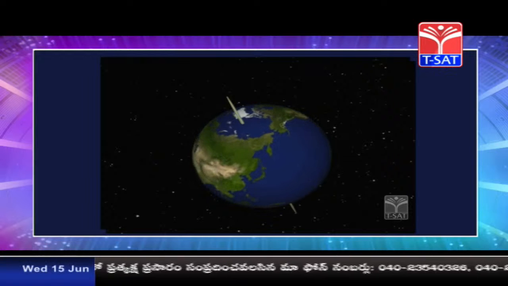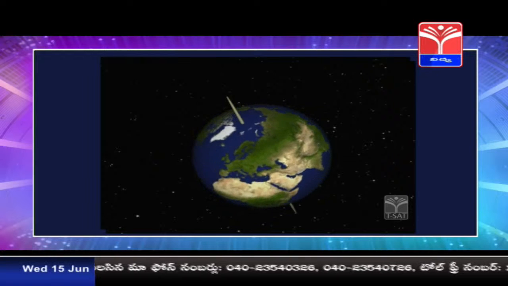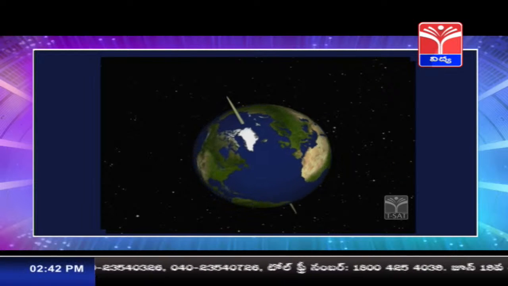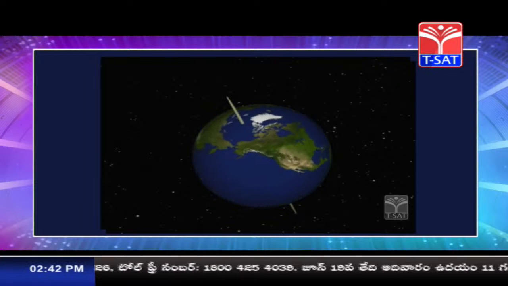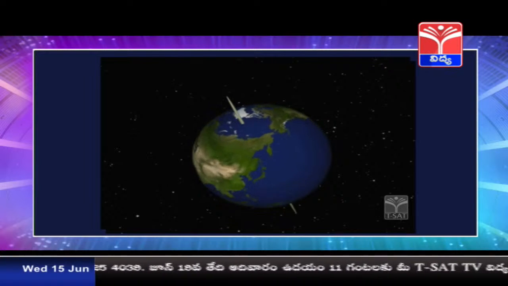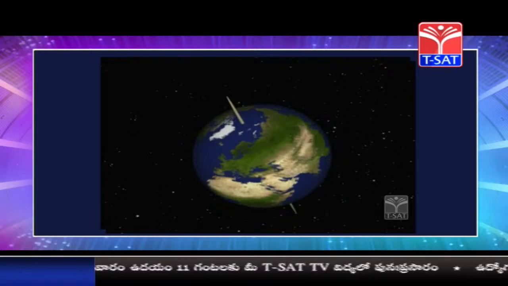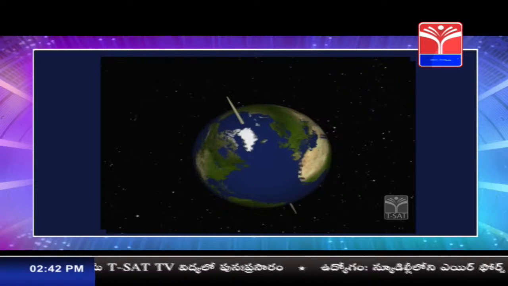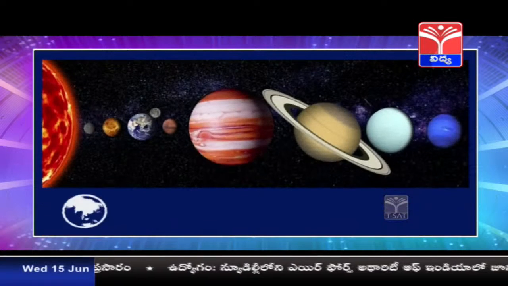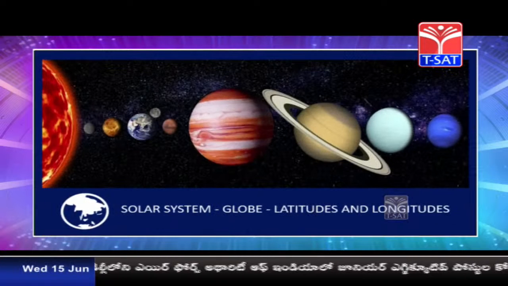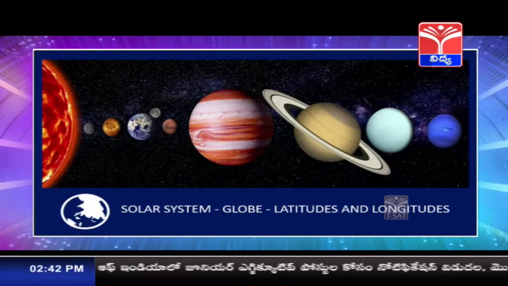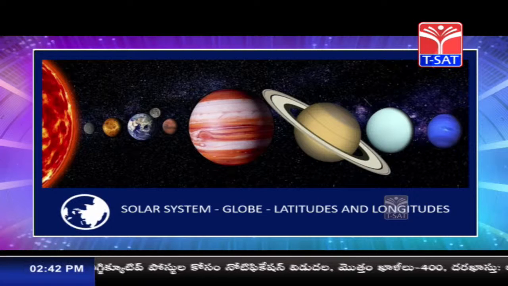So do you find only one planet, children? No. Like our planet Earth, there are many planets and all the planets are revolving around the Sun. So the Sun along with the 8 planets is called the solar system. So children, today we are going to learn about the solar system, globe, latitudes and longitudes.